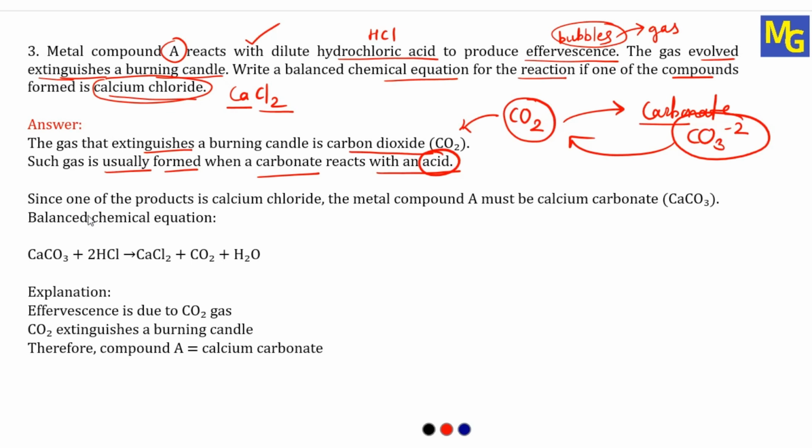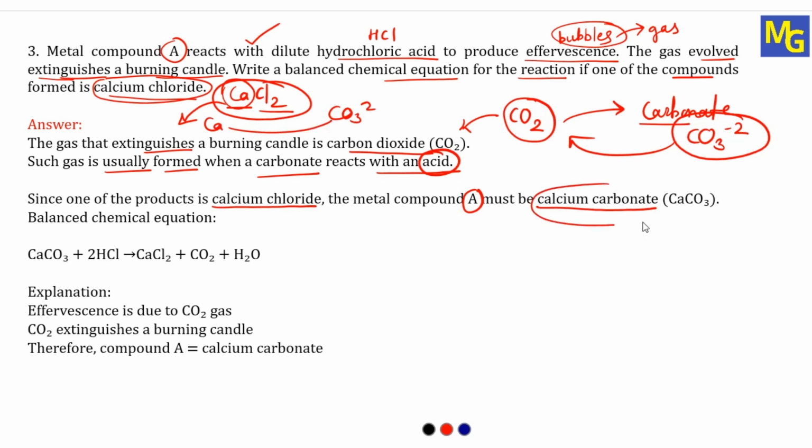Therefore, as they have told us that one of the products is calcium chloride, the metal compound A must be calcium carbonate. Here one of the products is calcium chloride, which means calcium is a must. And for CO2 liberation, the CO3 ion is a must. Then calcium and CO3 will combine to become calcium carbonate. So one of the compounds is calcium carbonate, and they have already told us that it is going to react with HCl. So calcium carbonate plus HCl, these are the reactants.